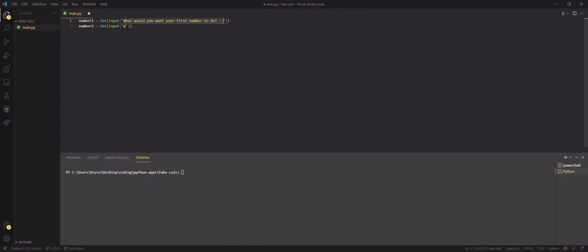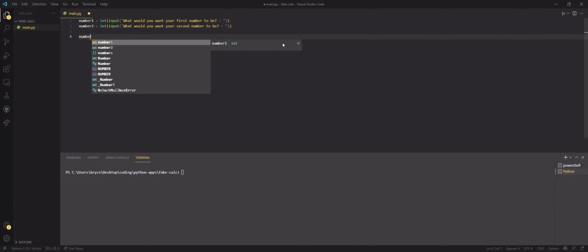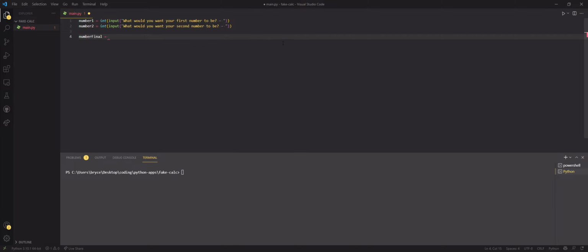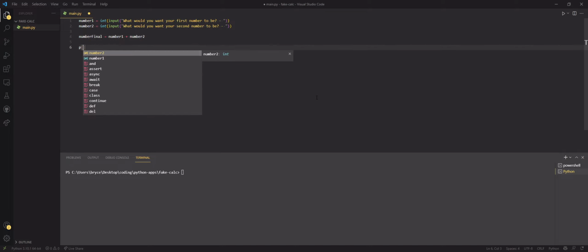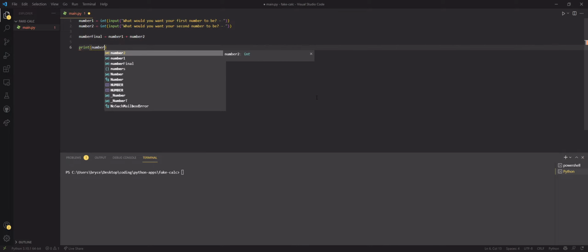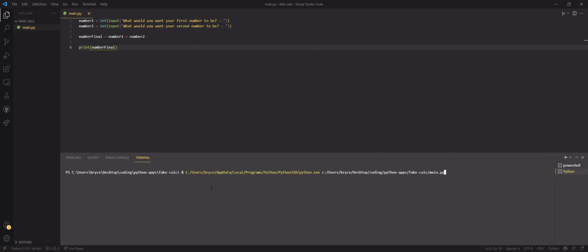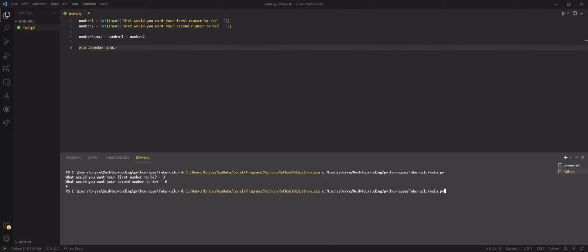What would you want your second number to be? Okay, and then let's do number final is equal to number one plus number two, and let's print number final. And let's see what happens. Let's say a 3. Let's say a 6. 9, yep. 17, 177, 2000. 2177. It works.